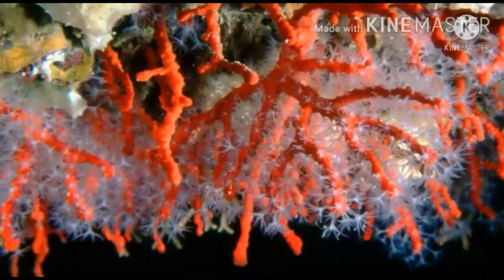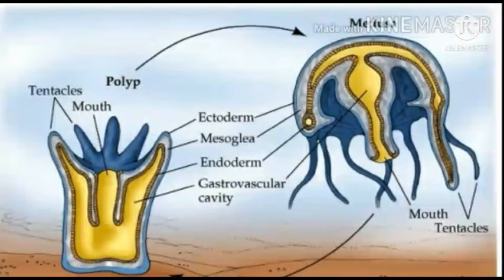Cnidarians exhibit two basic body forms, polyp and medusa. The polyp forms are sessile and cylindrical. Example, hydra. Whereas the medusa are umbrella shaped and free swimming. Example, jellyfish. The polyp represents the asexual generation and medusa represents the sexual generation.